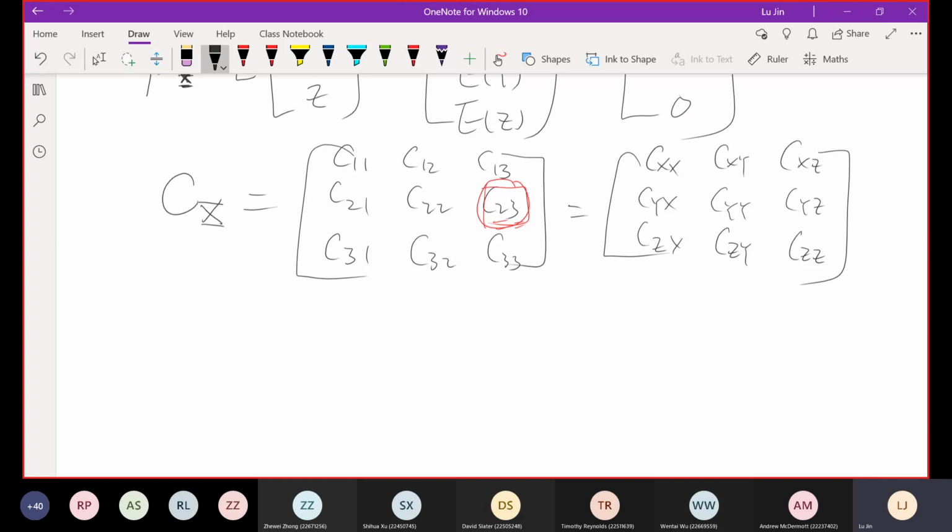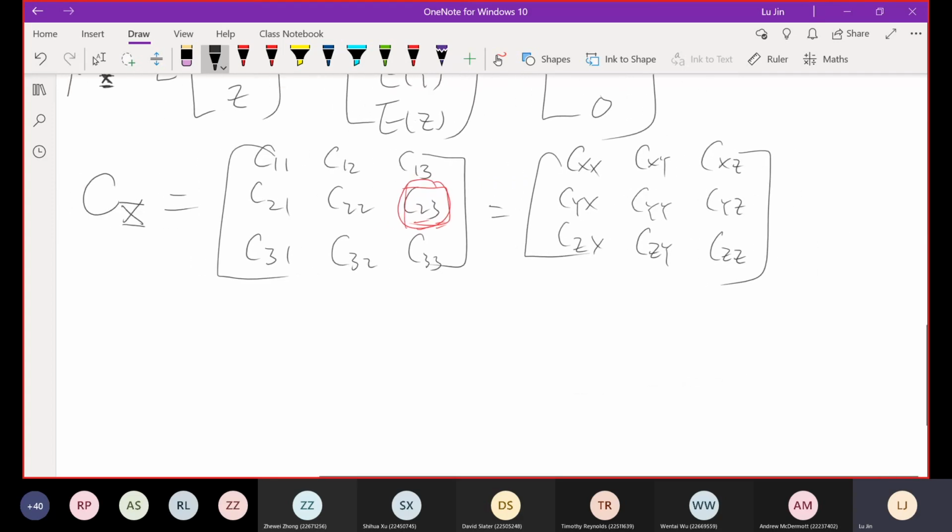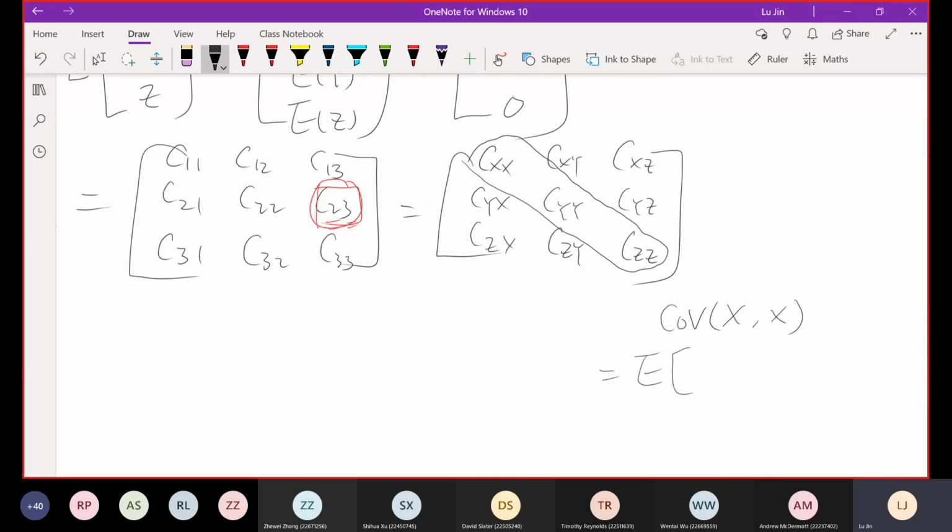This in here. And okay, now it's pretty clear. And you can see, as I mentioned in the lecture, along the diagonal direction of this matrix, these 3 elements are actually the covariance of the random variable with respect to itself. By using the formula, we get the expression of x minus mu x times x minus mu x. This is actually the expression of (x minus mu x) squared, which is the variance of x.